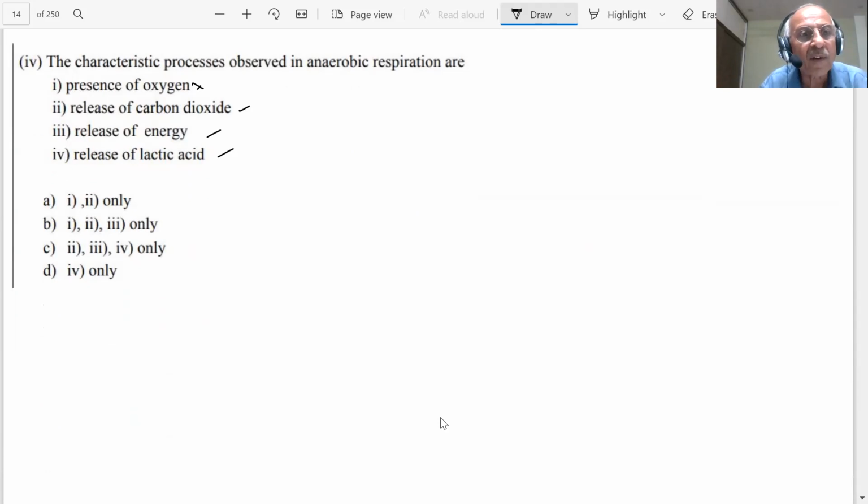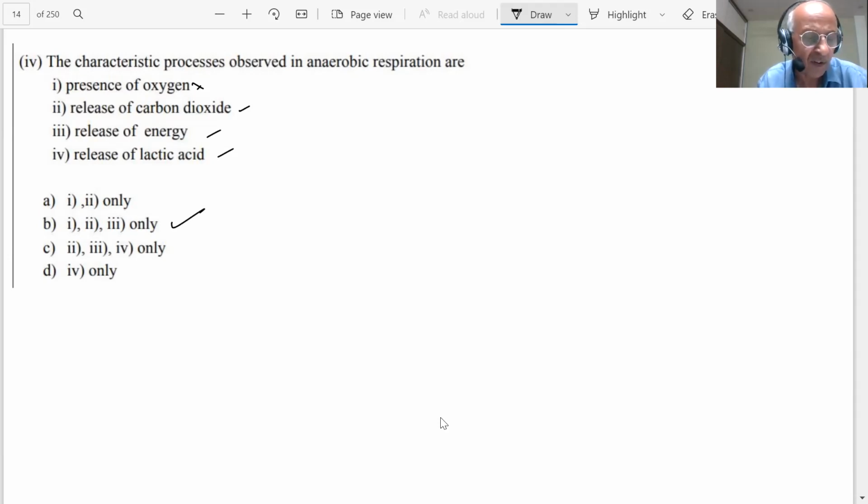So which is the correct choice then, student? Which is the correct choice in this case? You can see the answer will be B, student. 2, 3 and 4. No, what is the answer? 2, 3 and 4, student, are correct. 2, 3 and 4 are correct in this case.